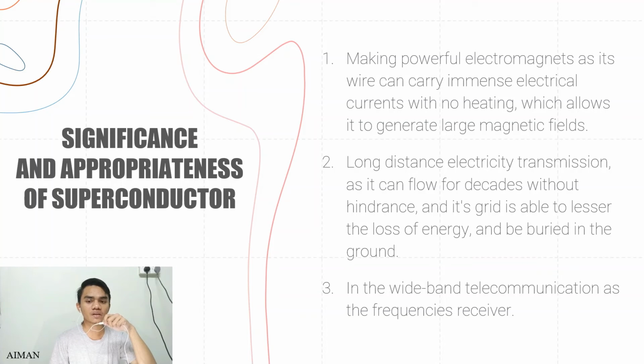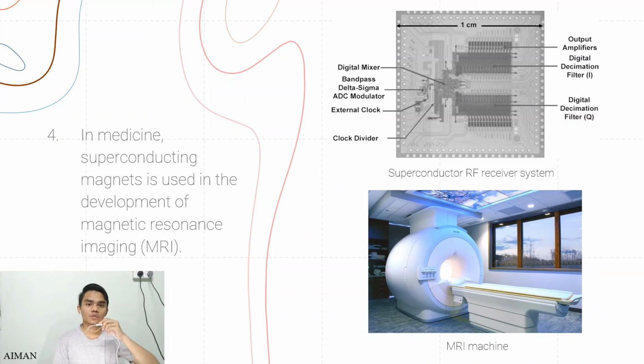In wideband telecommunication, superconductors are used as receivers to easily achieve gigahertz frequencies. Significance of superconductors is also in the medical area. Superconducting magnets are used in the development of magnetic resonance imaging (MRI), as they produce large magnetic fields, which is helpful to see the inside of a patient's body without conducting surgery on them.